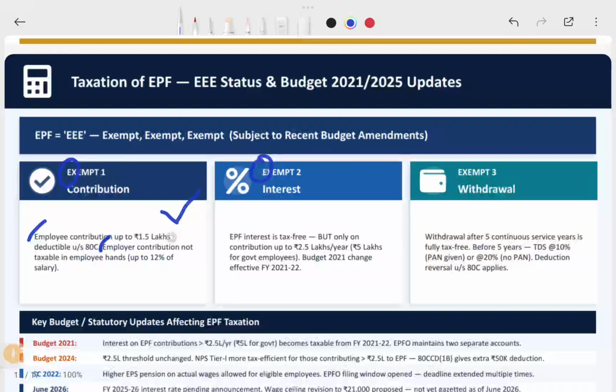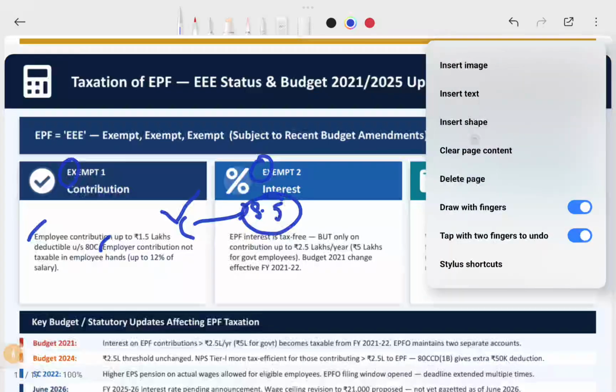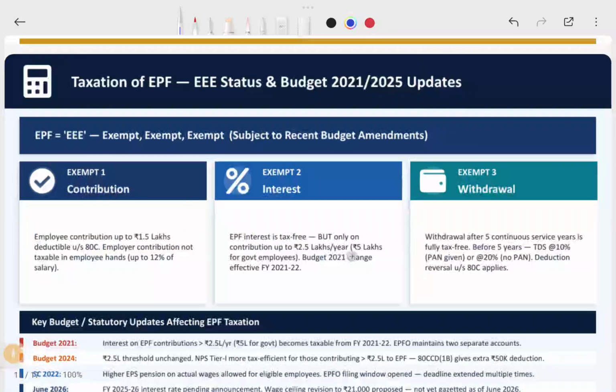Exempt 2, interest on the PF account. You will get some interest, right? 8.25, 8.5% interest. On this interest, EPF interest is completely free, but only for contributions up to 2.5 lakhs per year, and 5 lakhs for government employees. Okay, for government employees up to 5 lakhs is exempt. For regular, non-government employees, up to 2.5 lakhs is exempt under interest. So this is the second E, exempt, triple E exemption, right?